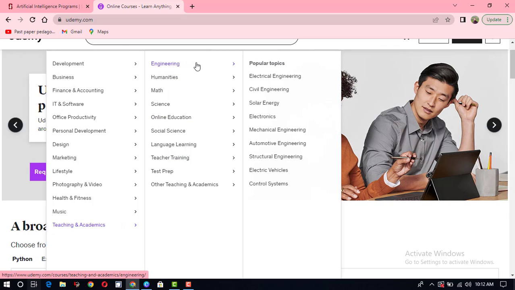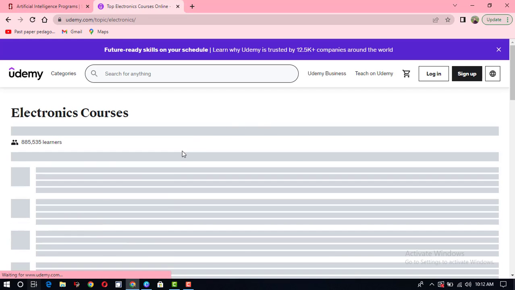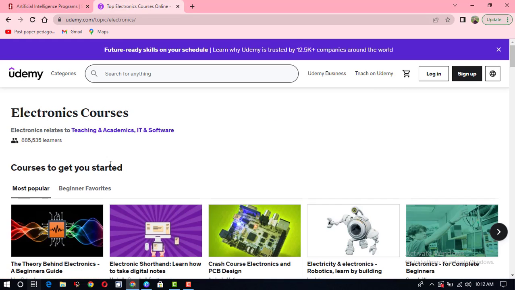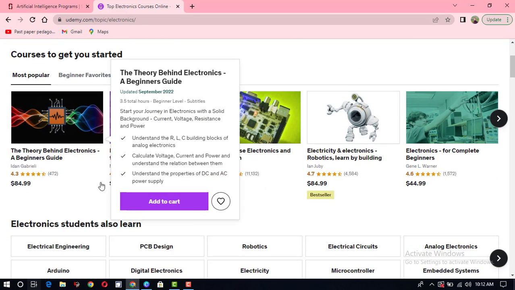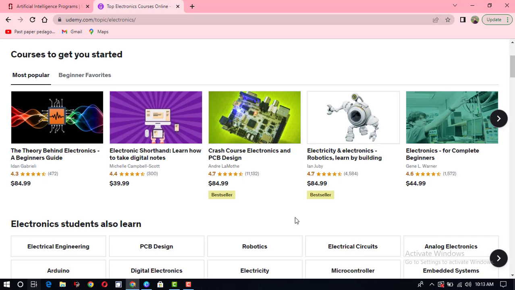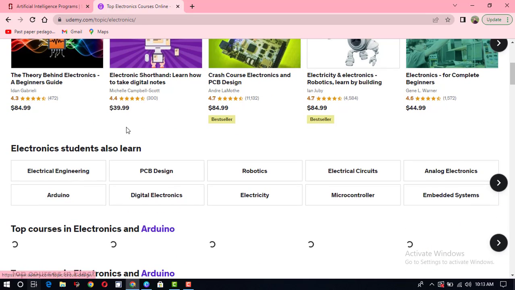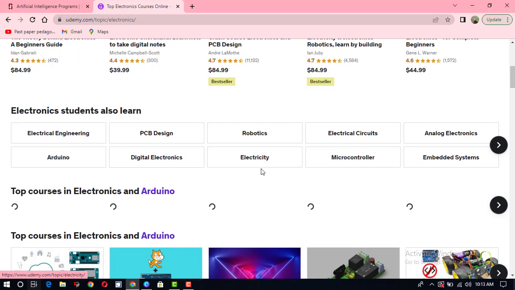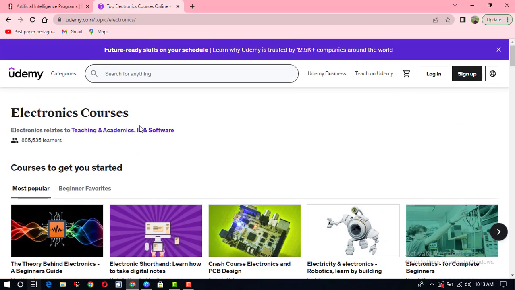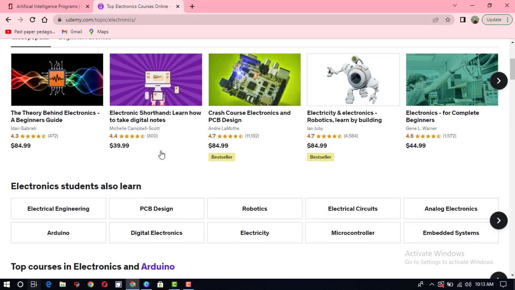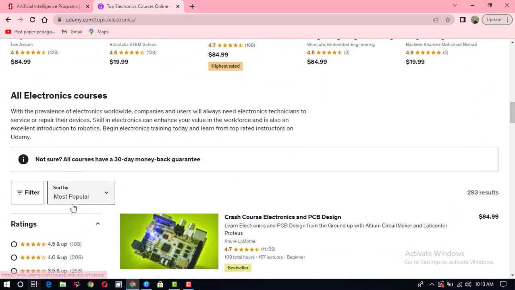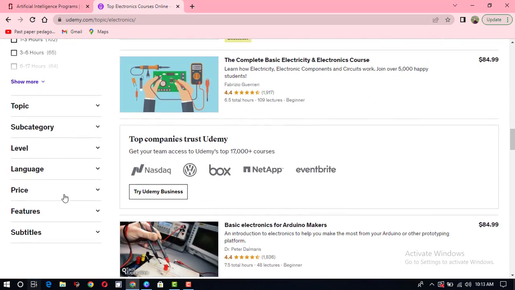I am selecting here my field, which is electronics engineering, and a special course which is called PLC Programming. And here you can see most of the courses are the paid ones. Paid courses are available with different kinds of prices, but you can select free courses. How can you select a free course? You need to scroll down here and go to price and select here free.